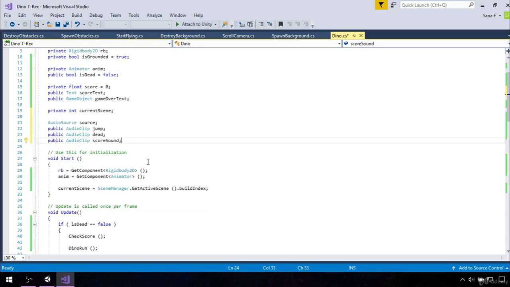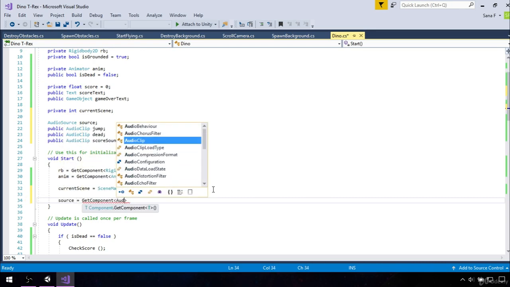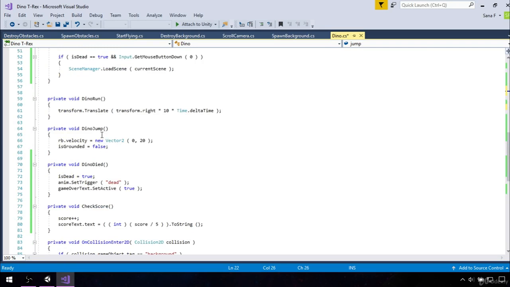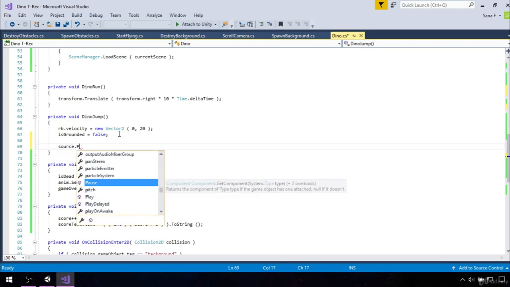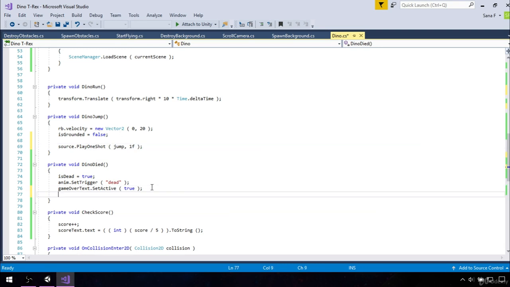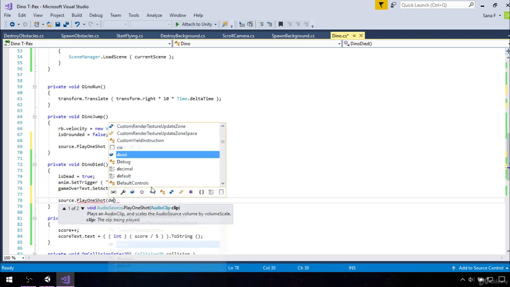Okay, great. Now in our start method we have to define what is our source. So source equals to get component and audio source that is attached to our Dino. Now first clip is jump, so go to Dino jump and let's say source dot play one shot, open the parentheses, so play jump, and the volume is 1F, so the volume will remain the same. Now for dying, go to Dino died and type the same, so source dot play one shot in parentheses dead,